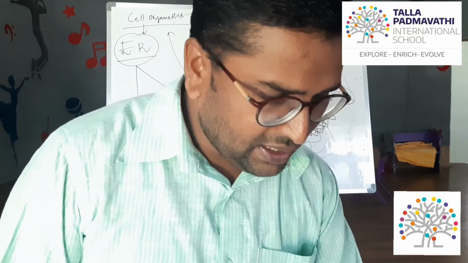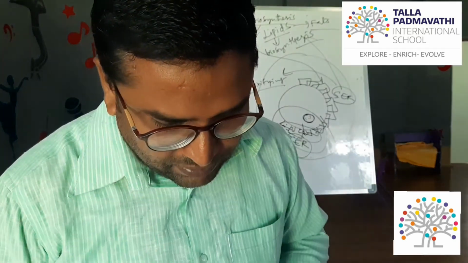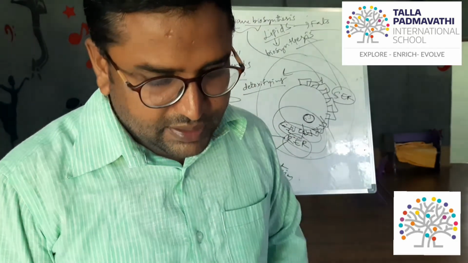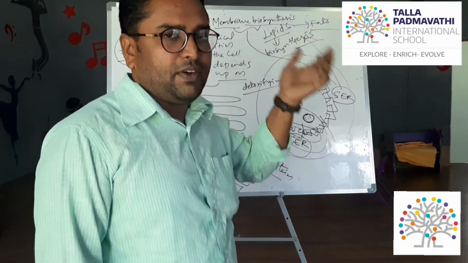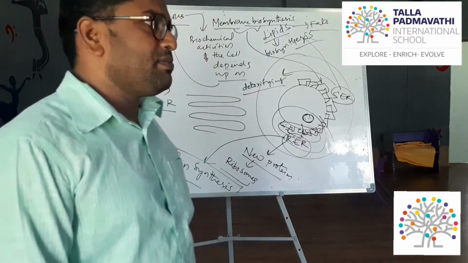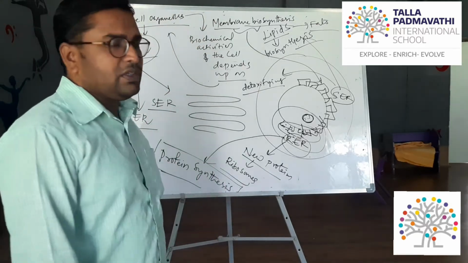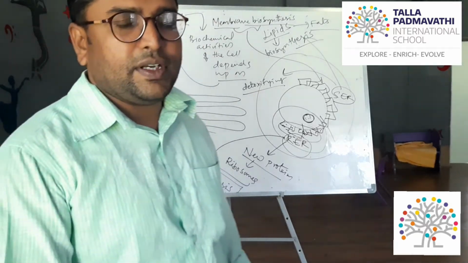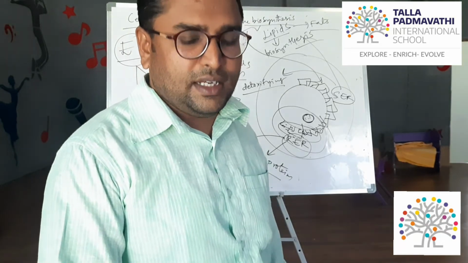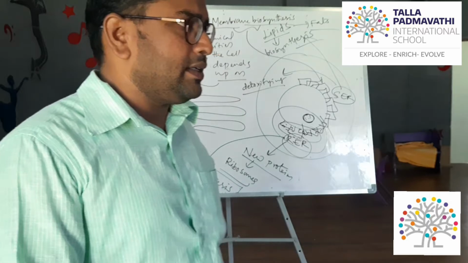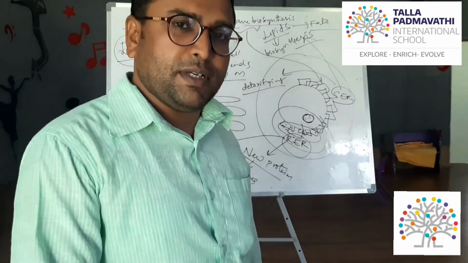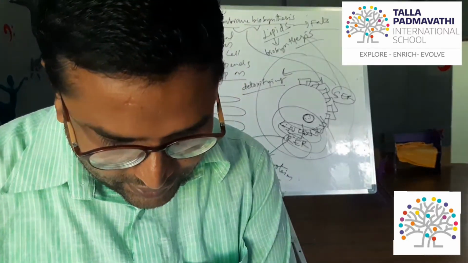It is a frame network around the nuclear surface, and the shape of the endoplasmic reticulum differs in different cells.